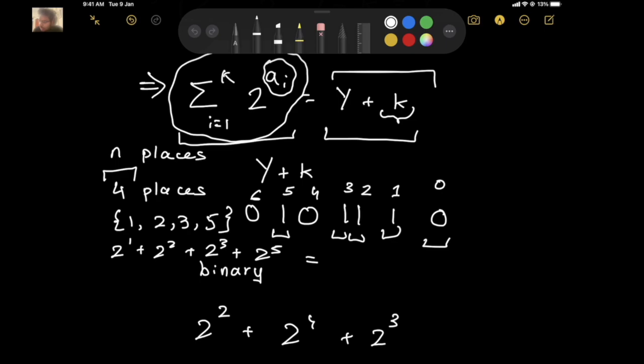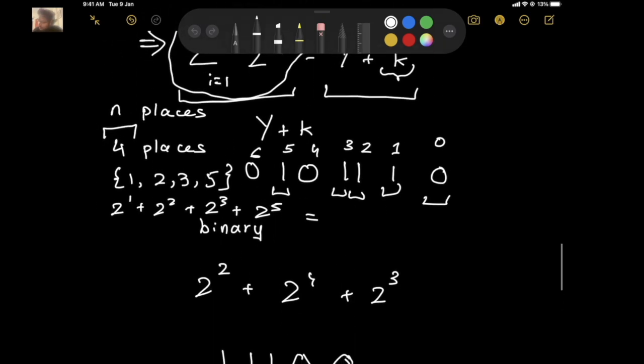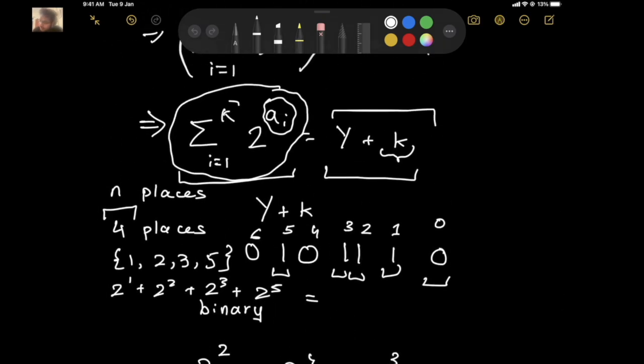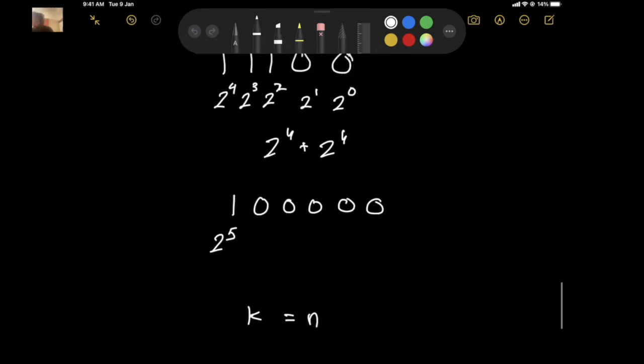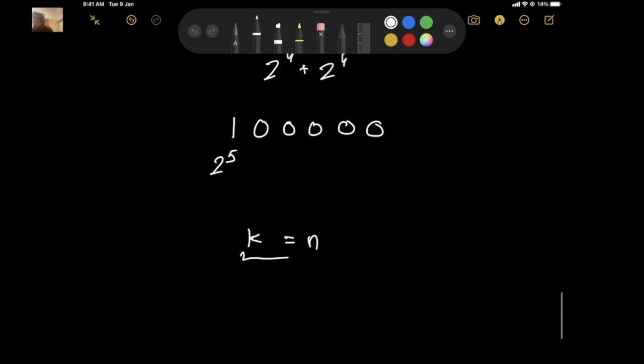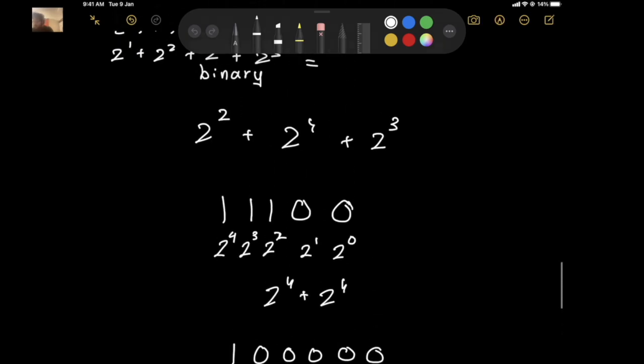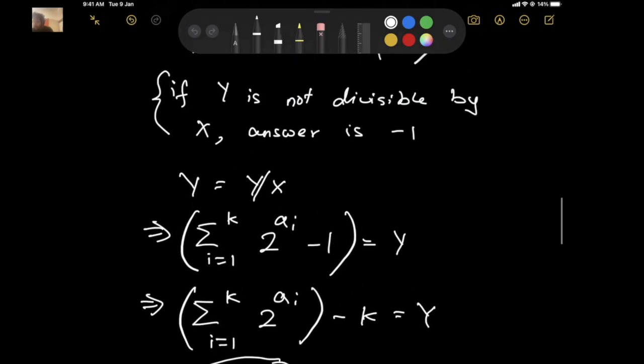What we want is that k is equal to n, because the number of A_i has to be equal to the thing we added. So k has to be equal to n, and if k is equal to n, then we have a valid configuration which we can use.